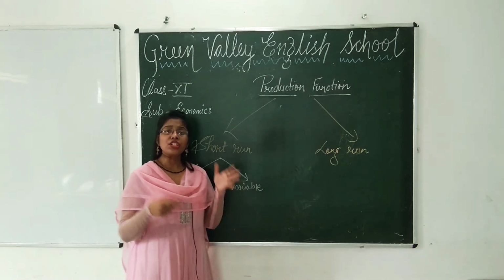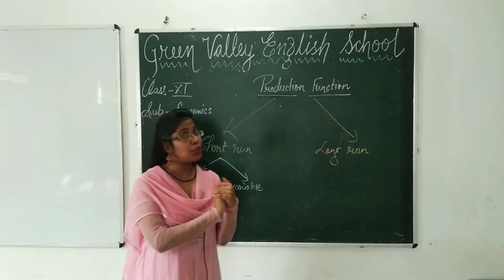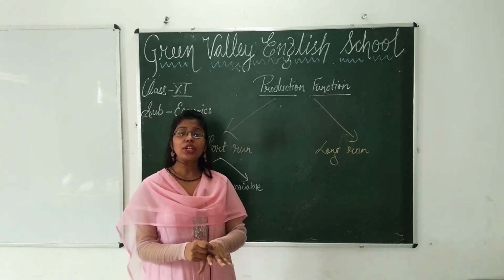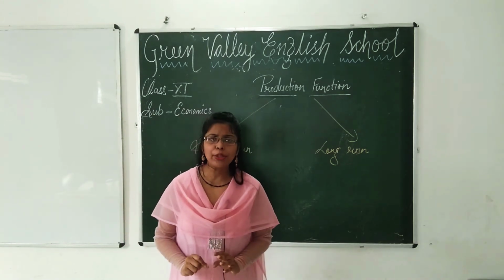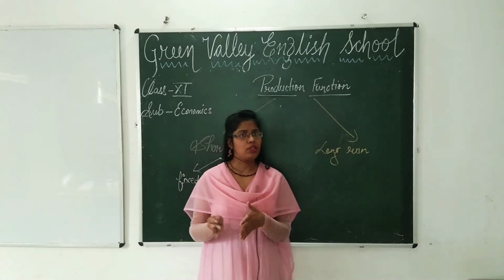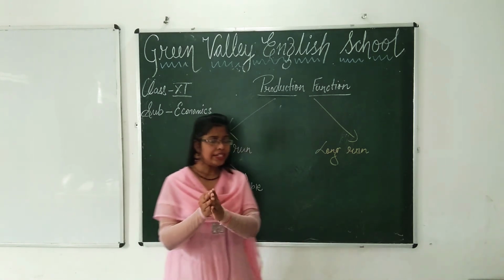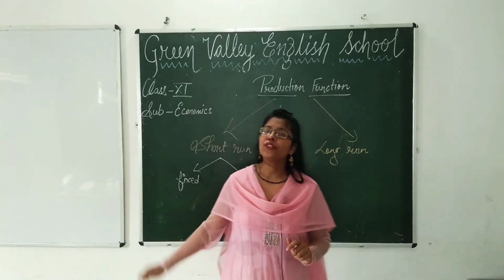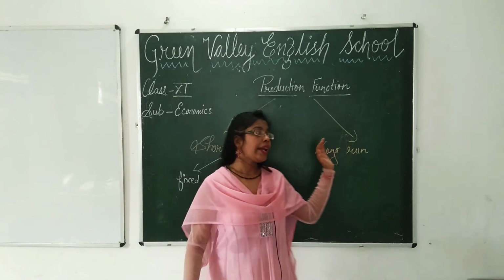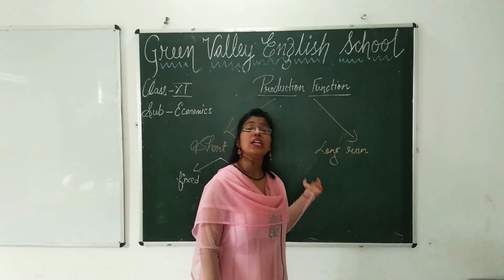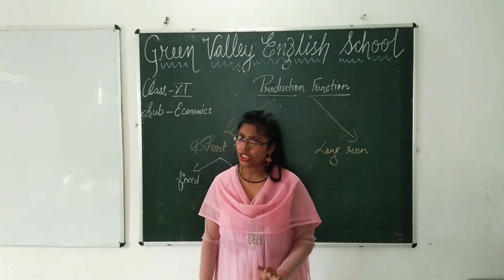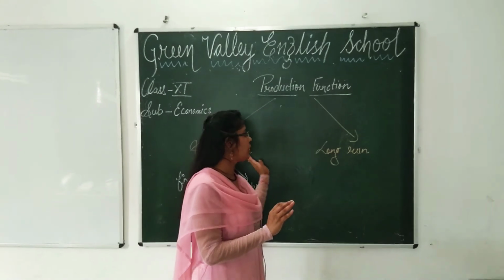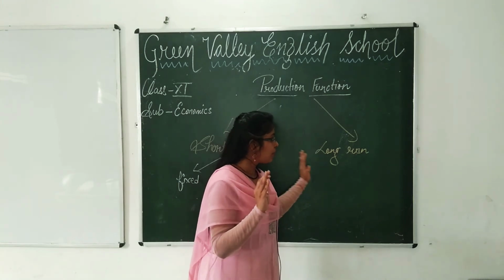Okay, so what is the production function? The production function expresses the relation between inputs and outputs. You have already studied and you know what the production function is. It expresses the relation between physical inputs and outputs. So in the short run, variable factors may vary but fixed factors cannot be changed. And in the long run, in production functions, all the factors of production can be changed. Okay, clear? I will be clearing the meaning between short run and long run. Don't worry, that also I will make clear to you all.